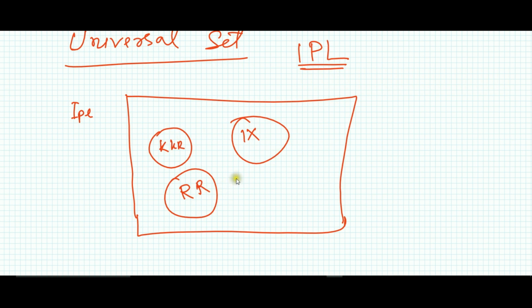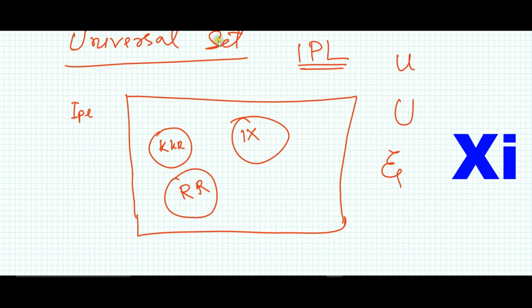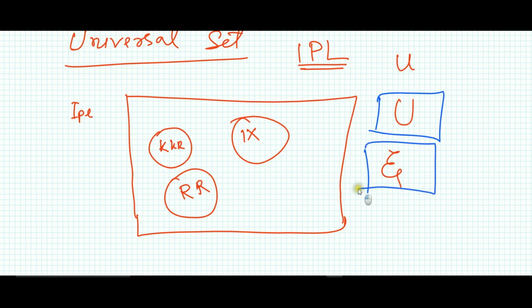There are many teams, so these are the subsets, and this is the universal set. The universal set is normally represented with the capital letter U, or we also use this letter, known as Xi. Universal means having all the members, all the elements.